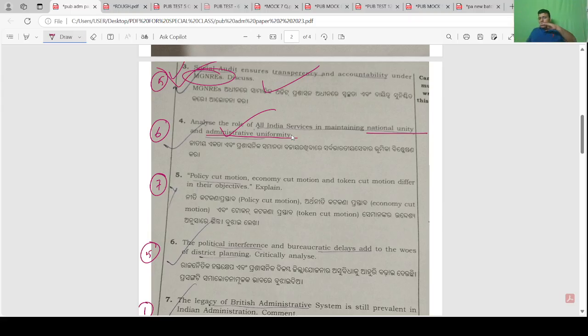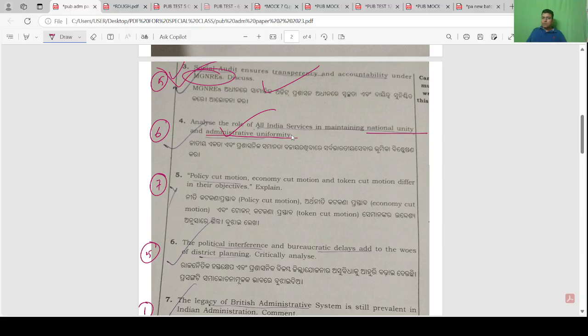Their recruitment is by the center, training is uniform, so they implement policy in a uniform manner. So wherever we go throughout India, we find administrative uniformity only due to the presence of All India Service officers.